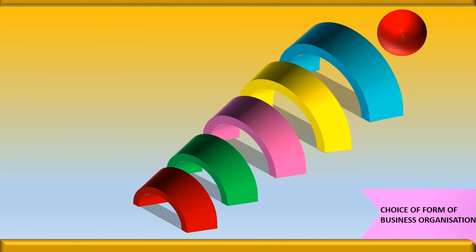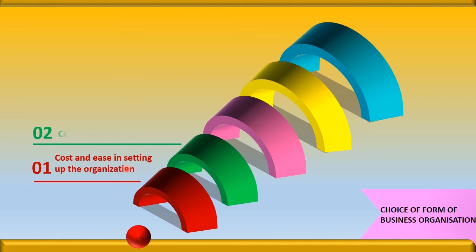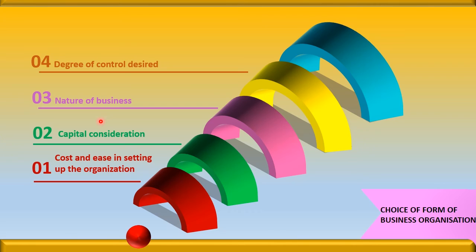Now let us discuss the last topic, that is choice of forms of a business organization. First is cost and ease of setting up the organization. The second, capital consideration. Third is nature of business. Fourth, degree of control desired. And the last one is liability or degree of risk. These are the points which we consider at the time of deciding the business organization.